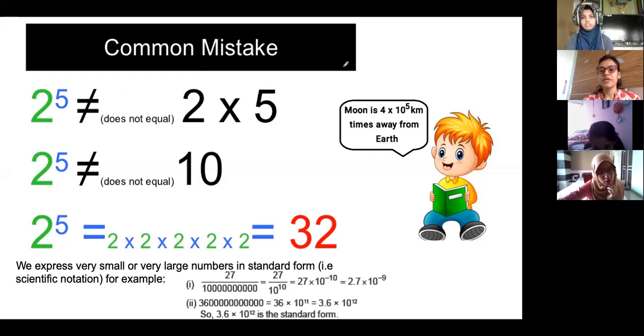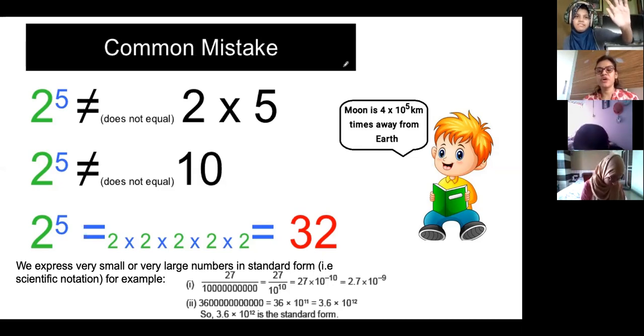1000. 10 into 10 into 10 into 10. How many tens did I multiply? 4. So what will be the value? How many zeros will be there?